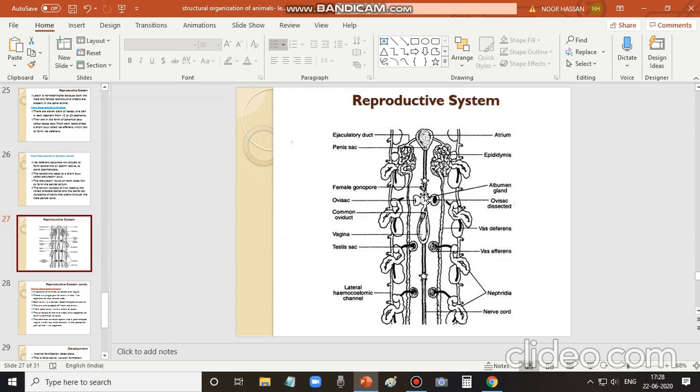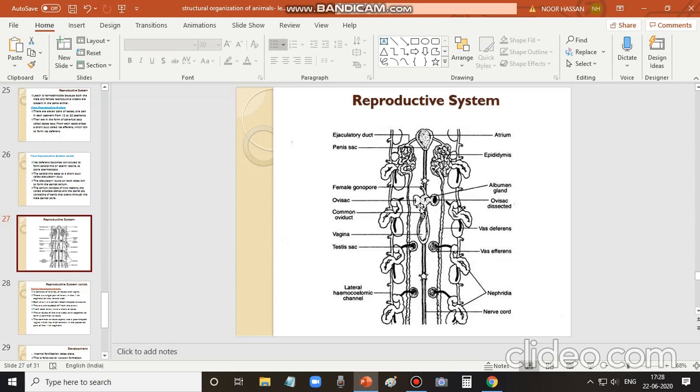So the male genital opening is present on the 10th segment, and the female genital opening is present on the 11th segment. But unlike testes, here only a single pair of ovaries is present, one on each side, right and left. Each ovary encloses a sac called the ovisac, and ova are the eggs budding out from the ovaries.